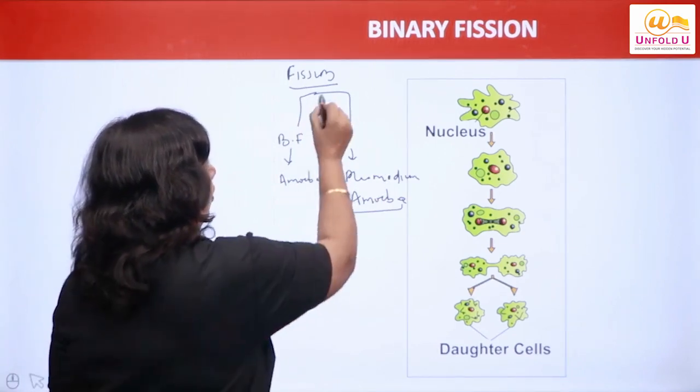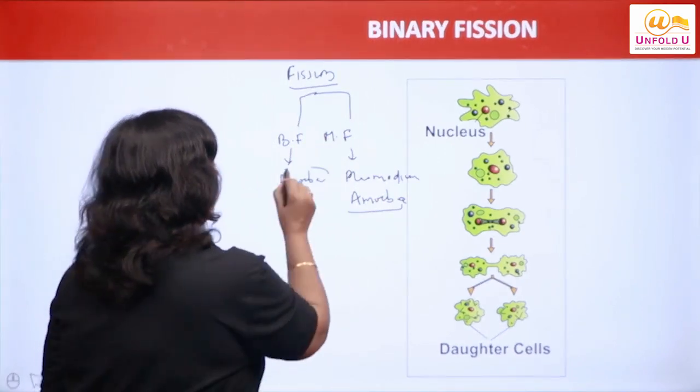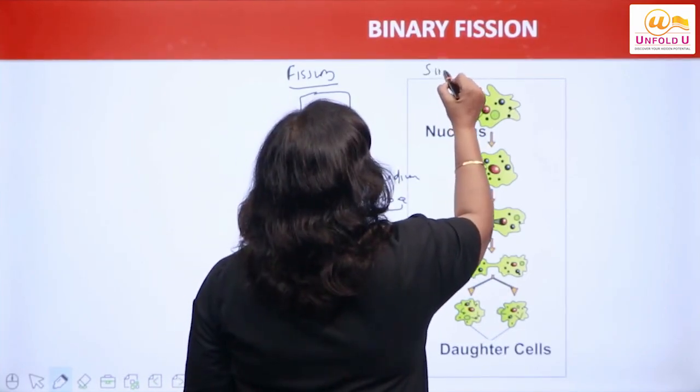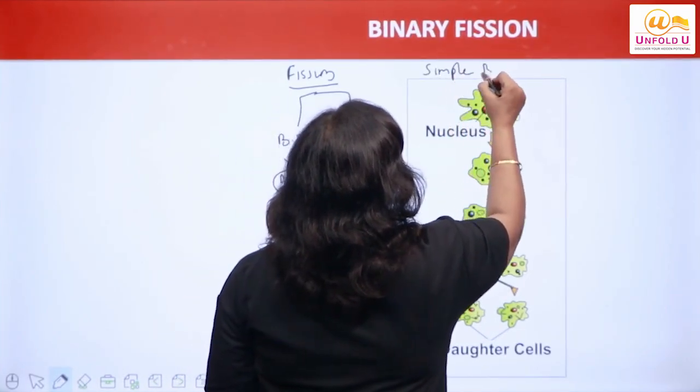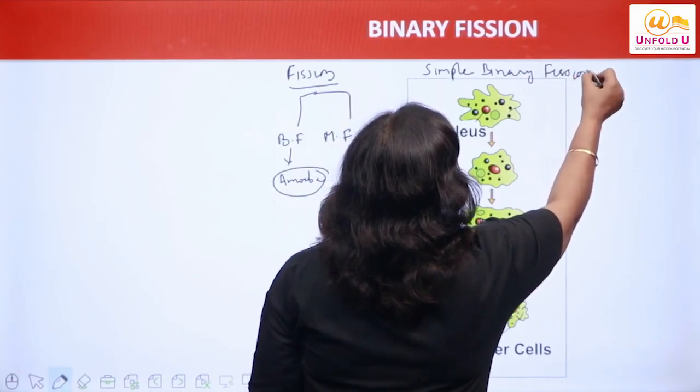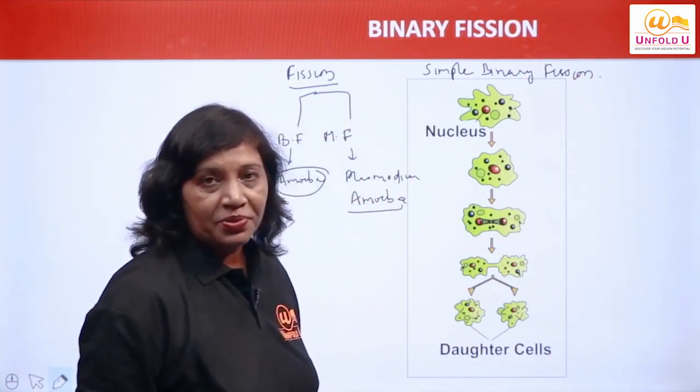So we will talk about fission in case of amoeba. I am taking here that is simple binary fission. So what I am going to explain here, simple binary fission. Is that clear to you students? Right?